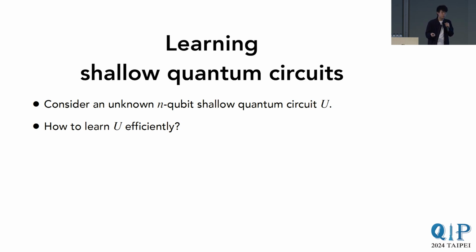Here, it's a similar setting. For example, we want the unitary U, given certain inputs, to generate some classically hard distribution, and given some other input, to generate a different classically hard distribution. Or, from a quantum dynamics perspective, we want to learn some unitary such that given an input state, it would produce the correct output state. So the question is, how can we learn this unitary U efficiently from some data set?